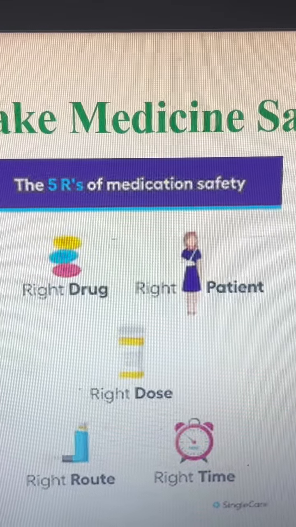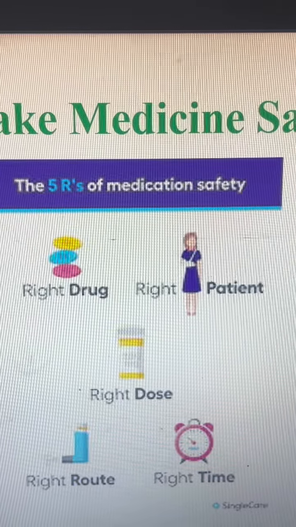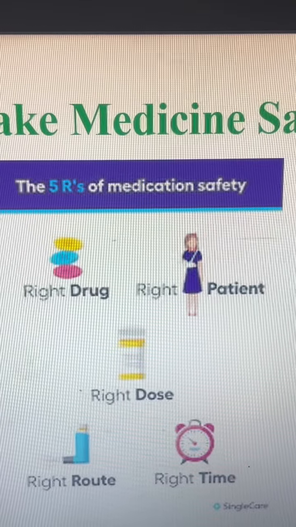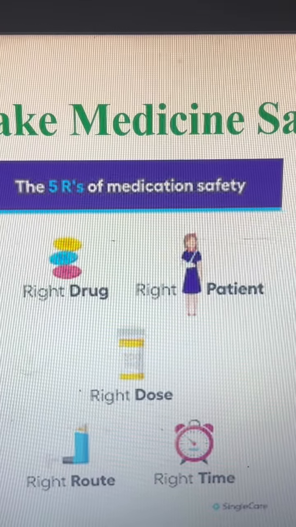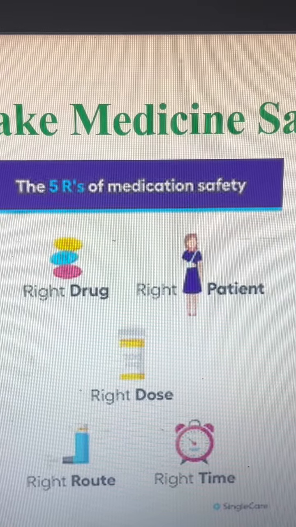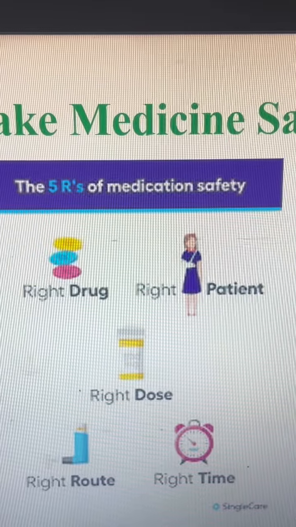It is for kids and adults, it is to be separate. So don't take the wrong dose also. If the tablet has been prescribed at 40 mg, buy 40 mg and take it. Don't buy 80 mg and take half of the tablet like that. Don't do it. Take the proper dosage of the tablet.